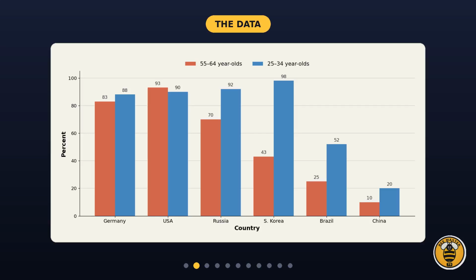The chart shows the percentage of adults who reached high school level in 6 countries. For each country there are 2 bars, the older group, aged 55 to 64, and the younger group, aged 25 to 34. Take a moment to notice which bars are tall, which are short, and where the 2 age groups differ the most.